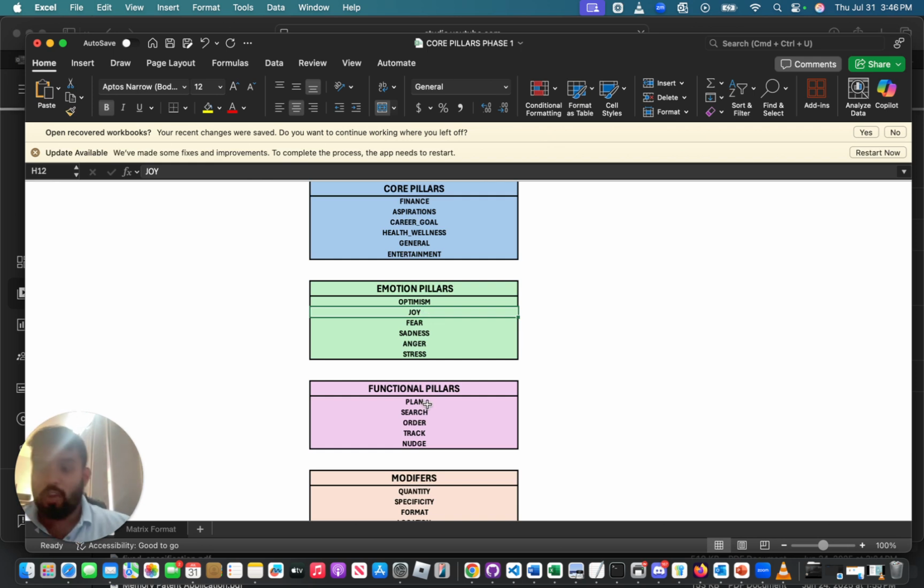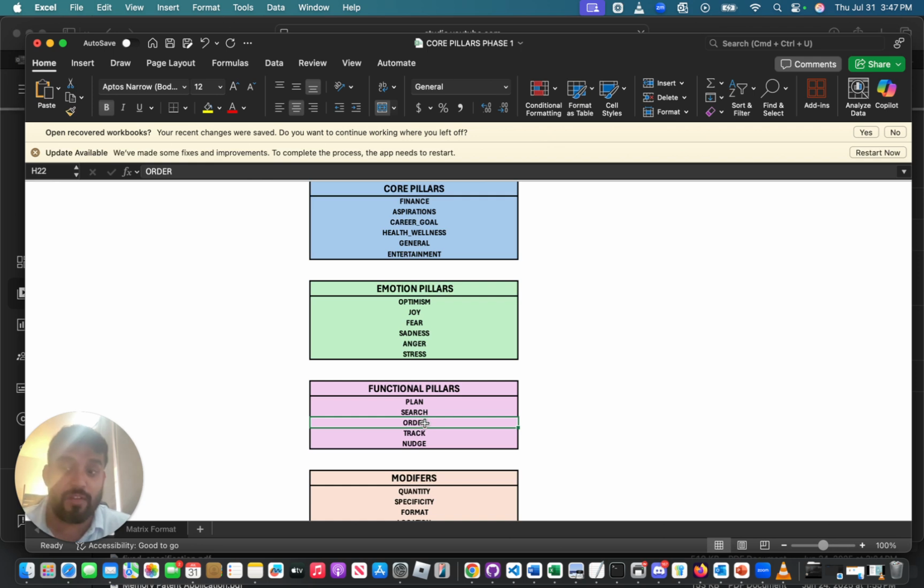Now, in general, in human life, we do four things. Before planning an event, we search for that event. Once we do the planning and search, we order that event. And once that order is done, we have to pay the bills, so we track that event.